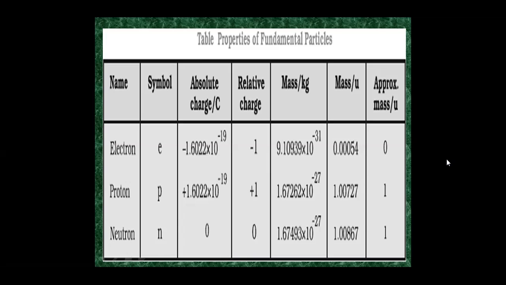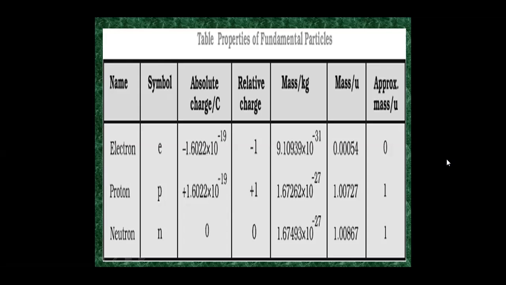Proton, symbol p, absolute charge is plus 1.6022 into 10 to the power minus 19. Relative charge is plus 1. Mass is 1.67262 into 10 to the power minus 27 kg, that is 1.00727 unified mass, and approximate mass is 1.